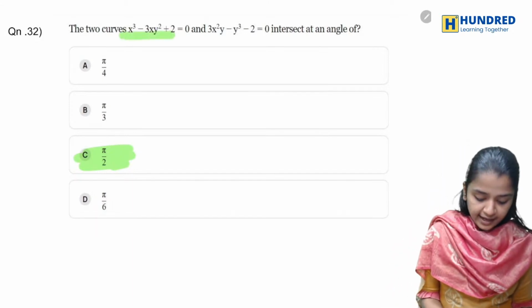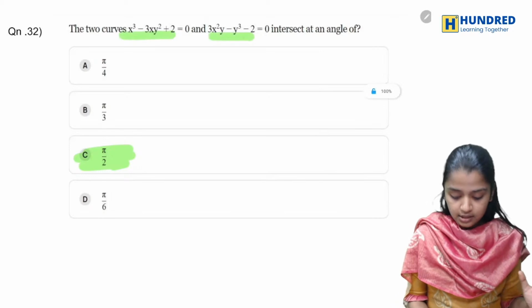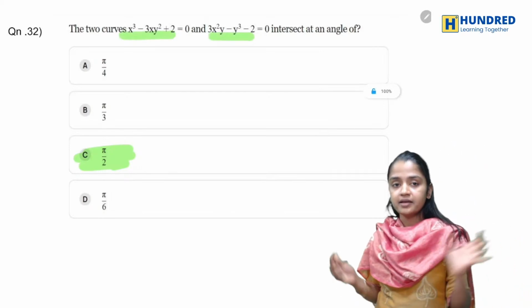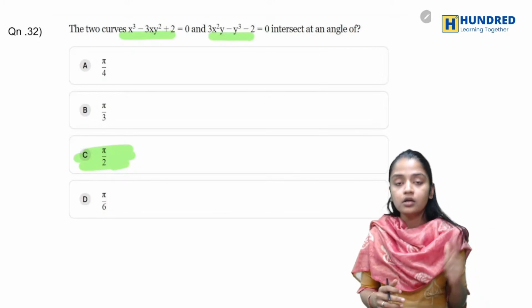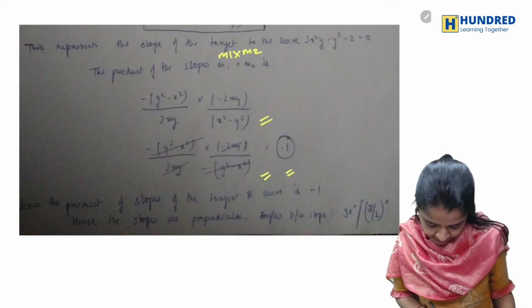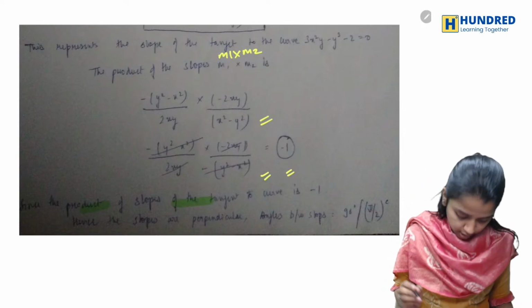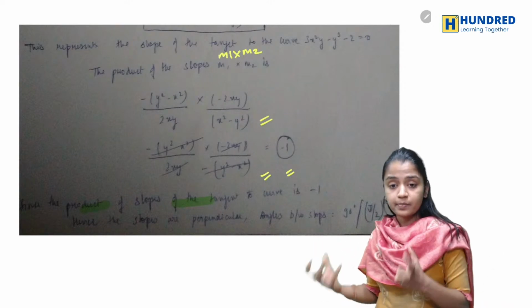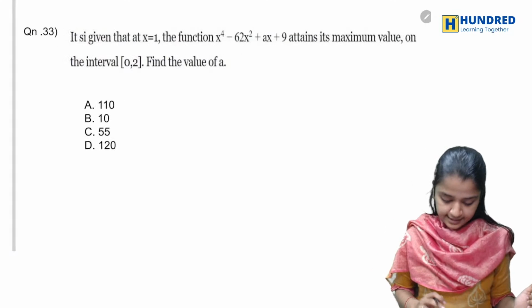You have to take this curve, differentiate and get dy by dx alone. Take the other curve, differentiate and get dy by dx again. Multiply both, and you will get minus 1. That is the product of the slopes of the tangents of the curves, so the tangents are perpendicular to each other. So it is 90 degrees.